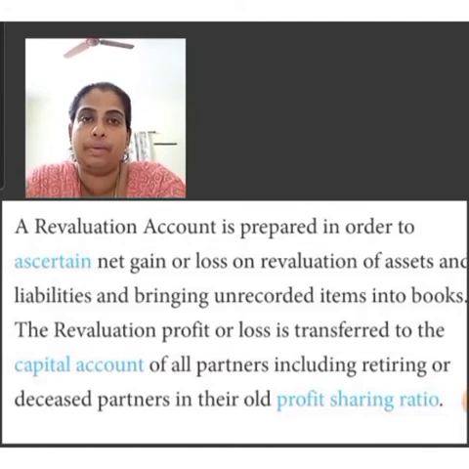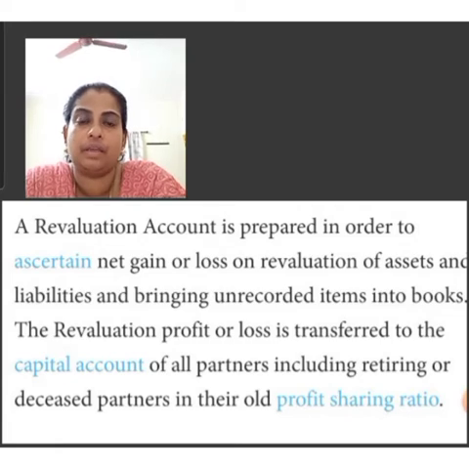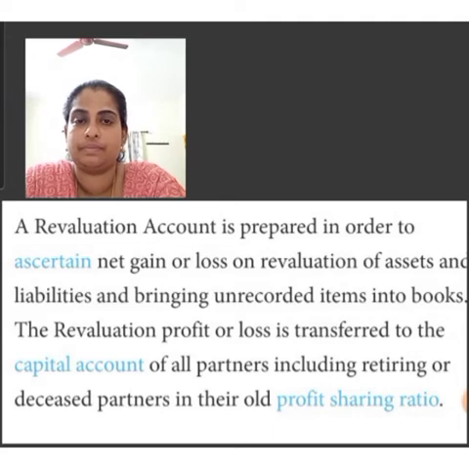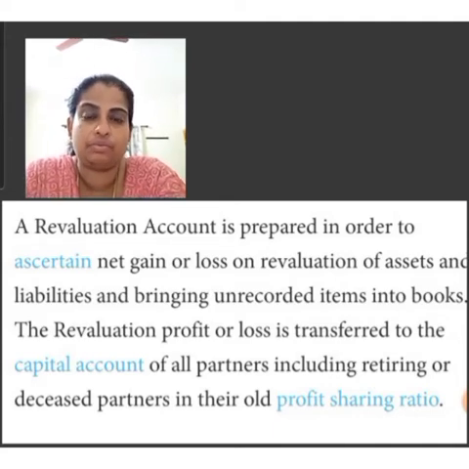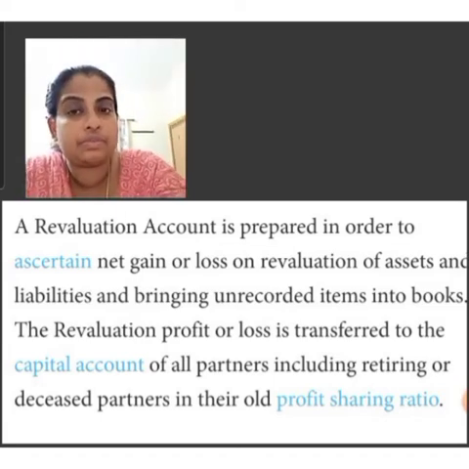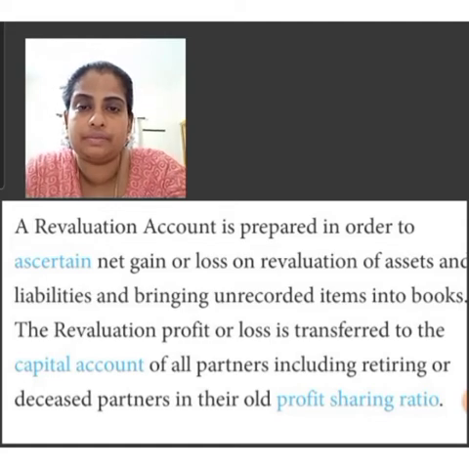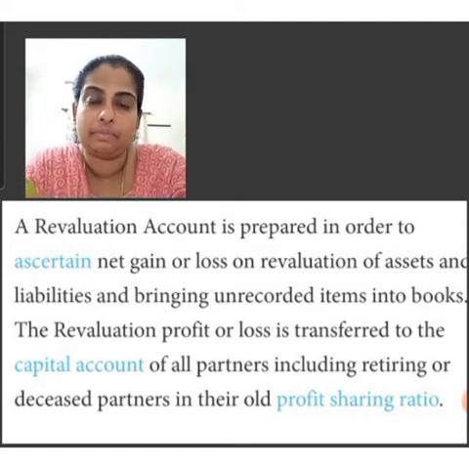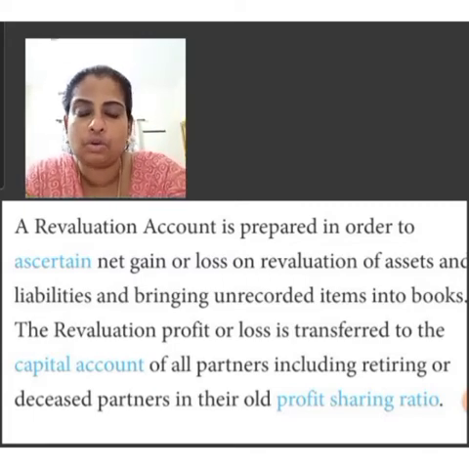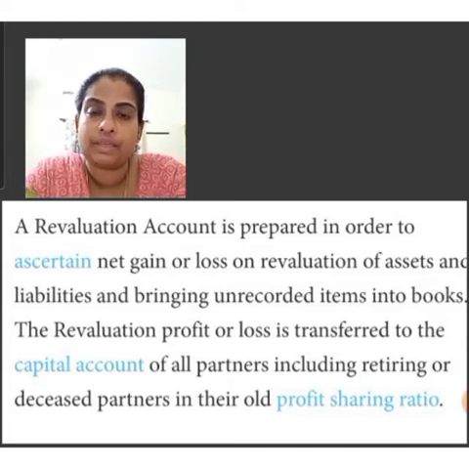Revaluation account is prepared for the revaluation of assets and liabilities. This is also known as profit and loss adjustment account. Revaluation account is an example for nominal account. Can you say what are the different types of nominal accounts? Can you give one example for nominal account? Yes, salary paid, commission paid, discount allowed, interest paid. These are the examples of nominal account. In the same way, revaluation account is a nominal account.